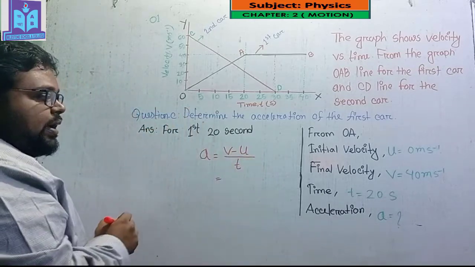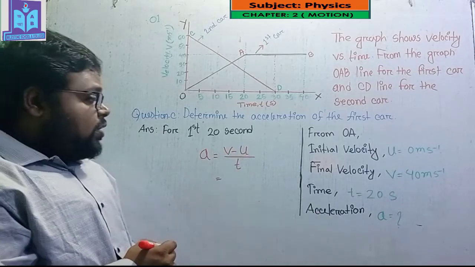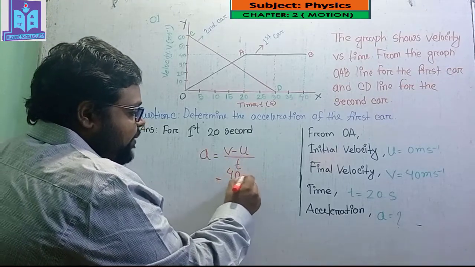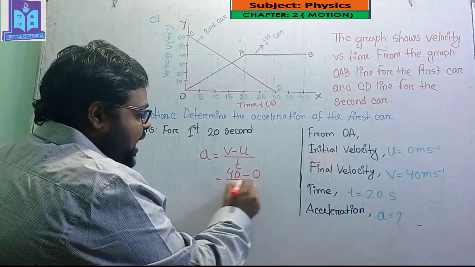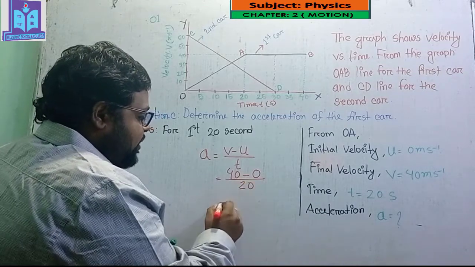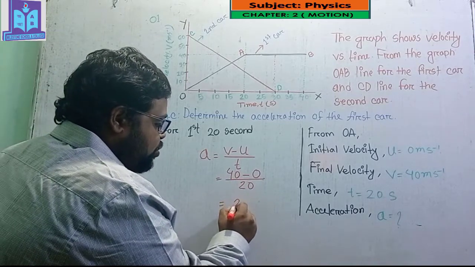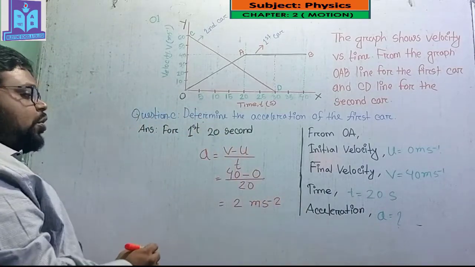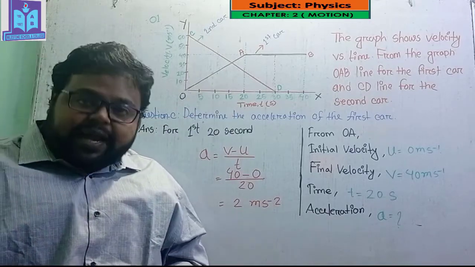If I put all the values in that equation, the final velocity v is 40 minus the initial velocity u, which is 0, divided by the time 20, and after calculating we will get 2 meter per second square. So the acceleration of OA is 2 meter per second square.